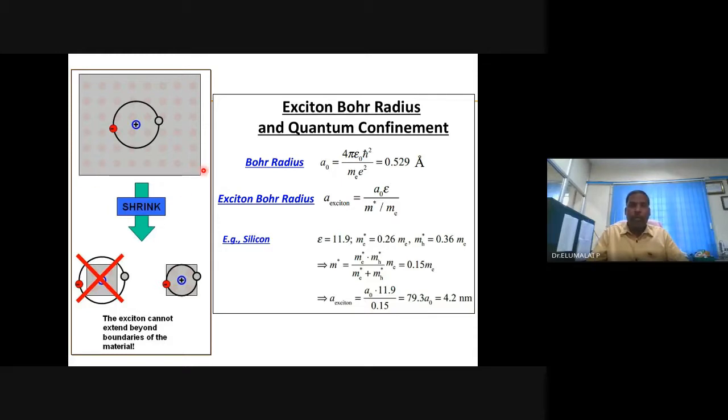The material dimension is a few micron, and an exciton is formed, which is highly characteristic of the material, and the exciton Bohr radius is this much. Now you chop off this bulk material into nano. At least one of the dimensions or directions must be cut into nanoscale, or two dimensions, or completely all three dimensions. Let's assume you have chopped off all three dimensions into nano, and you have obtained nanomaterials from such a large bulk material. All three dimensions are confined.